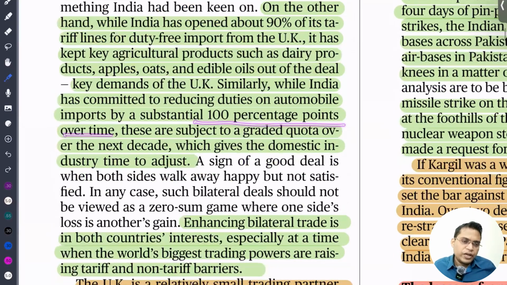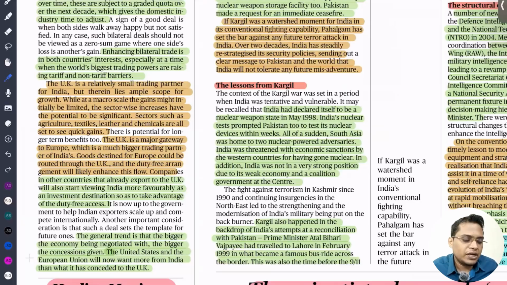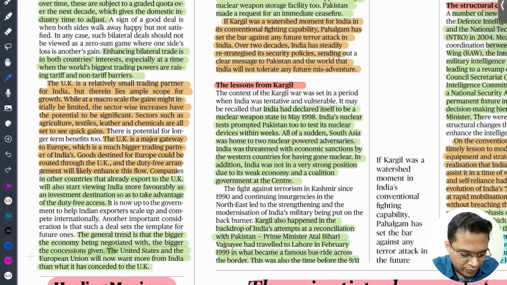So that means the way we are negotiating and the UK is accepting this deal is a very good thing, because whenever you look at an agreement or negotiation between two smaller, equal countries, we are going to get a favorable treaty. But at the same time, while negotiating with the UK and USA, being big economies, it's very difficult, because the negotiation has been going on with the USA, but we are not getting any outcome. Okay? So this can be a very good template.